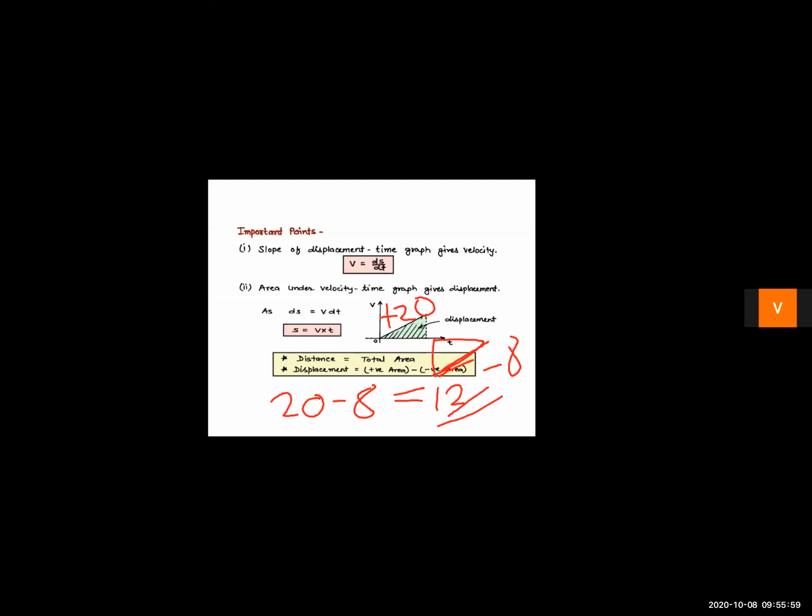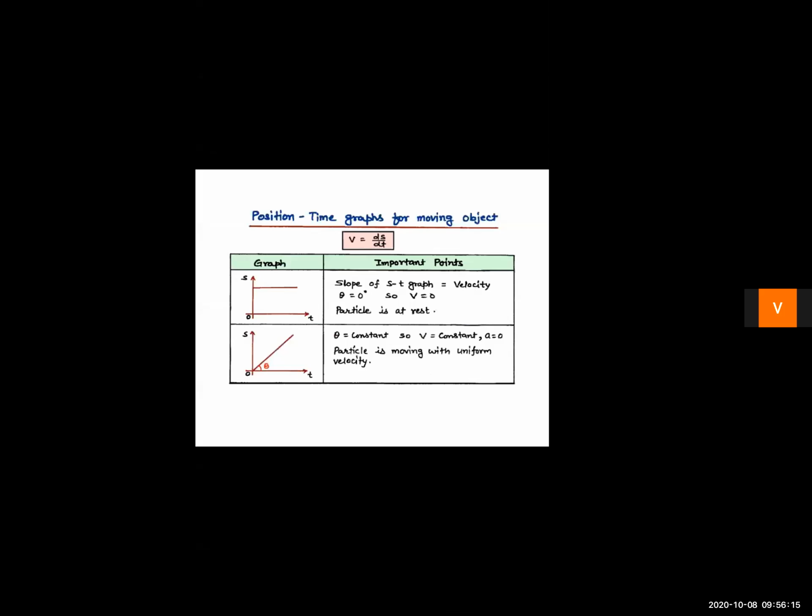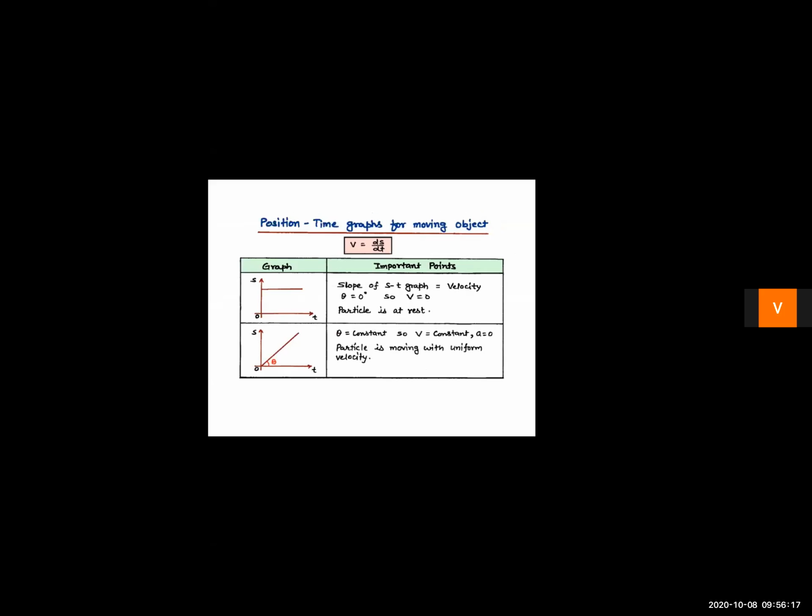If you are simply adding, that is 20 plus 8, that is the distance, that is 28. But if you are considering the sign, because 20 is in the positive direction and 8 is in the negative direction, then when you consider the sign, you will get the value of displacement. Now let us see a few position time graphs.